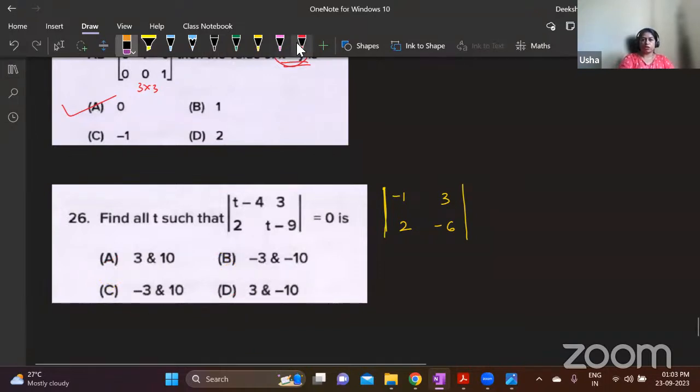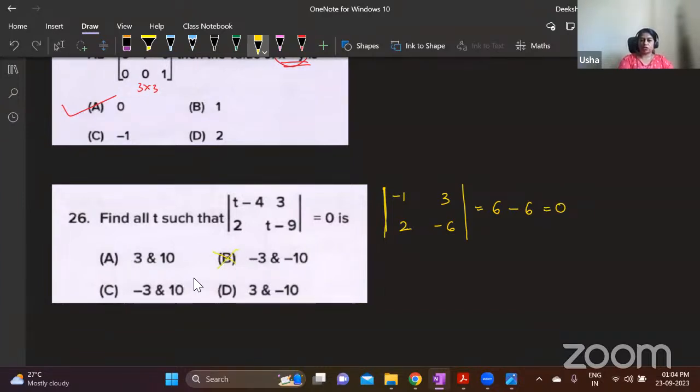Suppose 3 is not 0, then definitely minus 3 will give 0. You don't have to check that, because that is why I told you to look at the options. Okay. If 3 is not giving you 0, then this and this are wrong. Only minus 3 will be the option, right? After that, check with 10. And if that is correct, then C will be the option. Otherwise, minus 10 will be the option. So now I'm checking with 3. Now multiply this. Minus 1 into minus 6 is plus 6. Minus 3 into 2 is minus 6. This is 0. So 3 is correct.